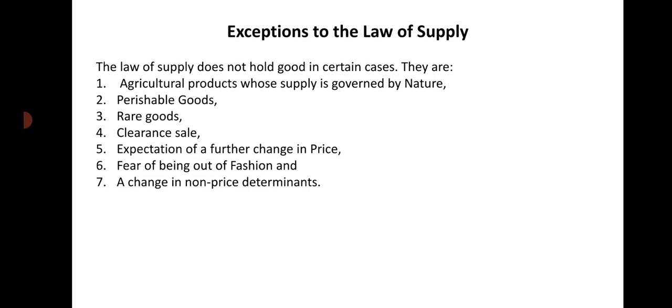Similarly, a fall in price compels the inefficient farms to withdraw from the market and stop producing that commodity. Thereby, the total supply falls. So, these are the two reasons for which more is supplied at a higher price and less is supplied at a lower price. So, this is all about the law of supply.